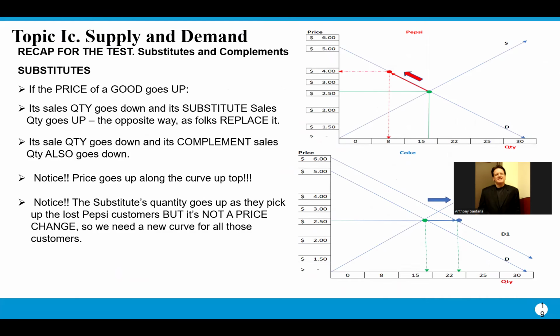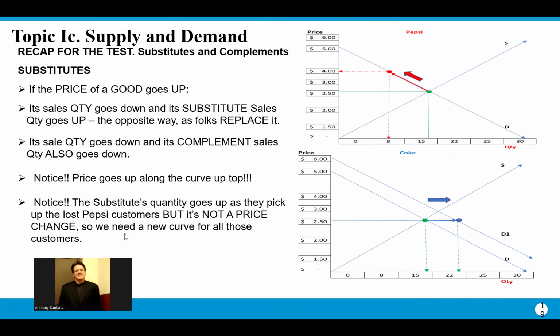So looking at the screen over here, we can talk about substitutes. What are substitutes? Well, one thing you can substitute for another, like a substitute teacher. If your teacher gets sick, a substitute can come in and do an equivalent job, hopefully.